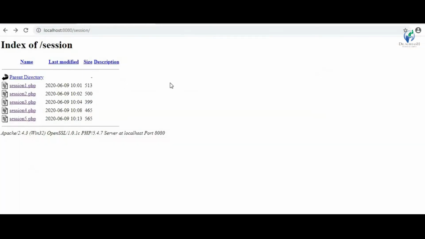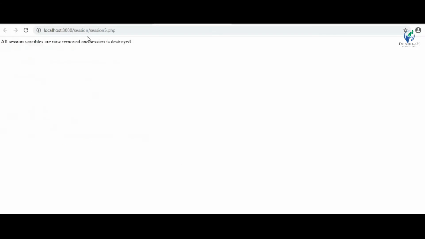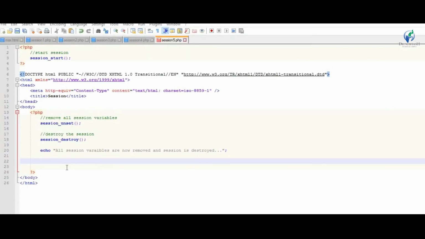Save this, reload this file, session5.php. All session variables are now removed and session is destroyed. Now if you display session, then it will be blank.